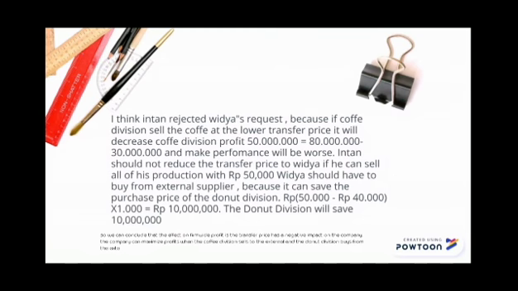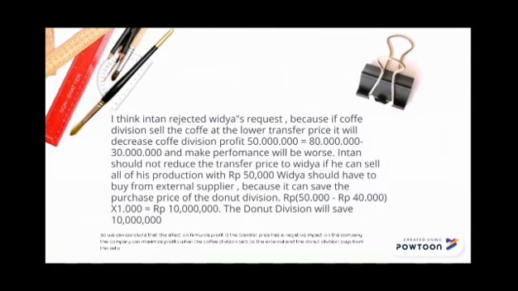Intern should not reduce the transfer price to Widya if she can sell all of her production at a price of 50,000. Widya should buy from an external supplier because the donut division can save on the purchase price. The donut division will save 10 millions, that is 50,000 minus 40,000 multiplied by 1,000.